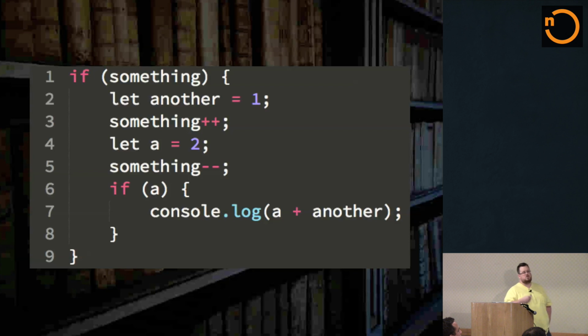Here I have an if statement with several let declarations in it. And by the way, as a side note, let declarations don't hoist to the top of the block. So if you put them in the middle of the block and you accidentally reference them before you've declared them, you're going to get an error. Unlike var declarations in JavaScript, which do hoist, lets will not. So you do have some extra mental tax here. And you also have some refactoring tax.